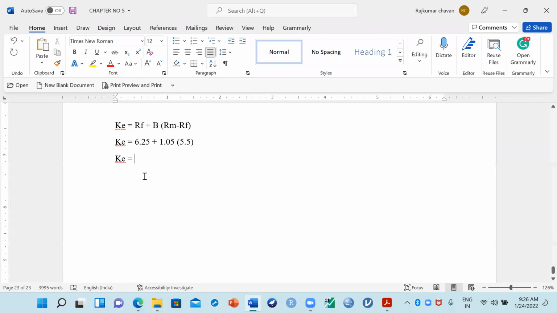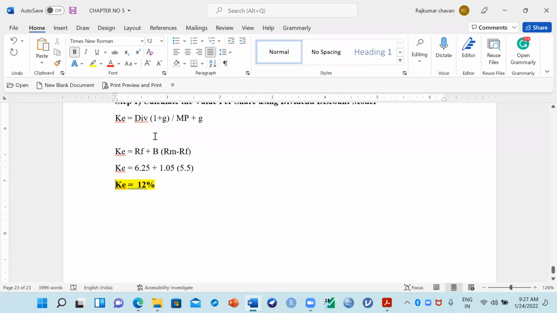So the cost of equity of this company is how much? 12.02. Right, perfect. So let me make it 12%. So I got the cost of equity. Let us write down the cost of equity, which is nothing but 12%.